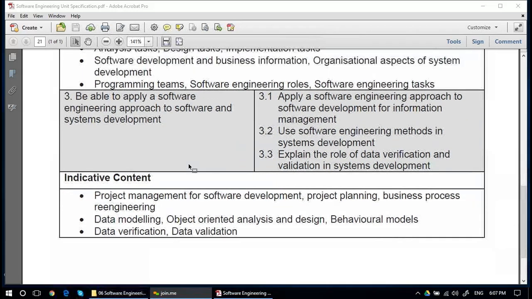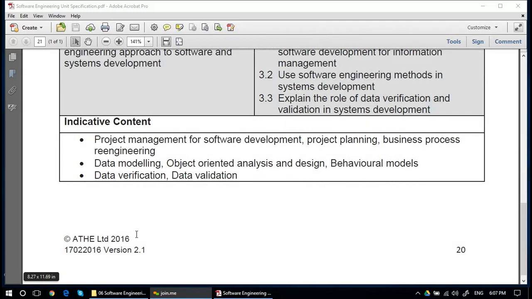The indicative content is project management for software development, project planning, business process reengineering, data modeling, object-oriented analysis and design, behavioral models, data verification, and data validation.